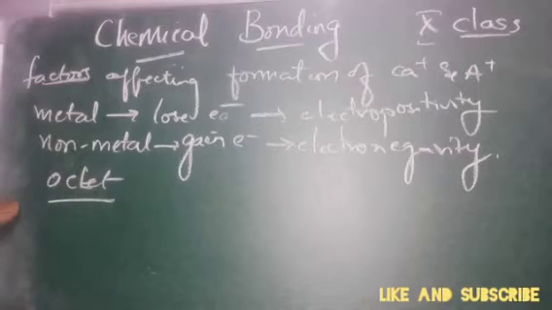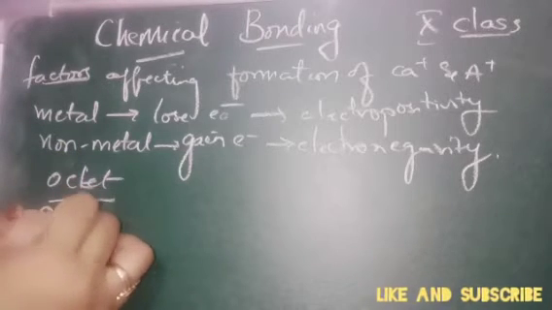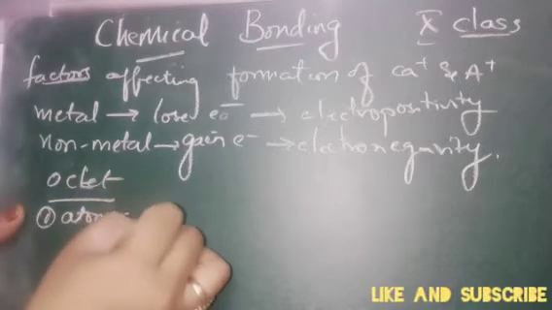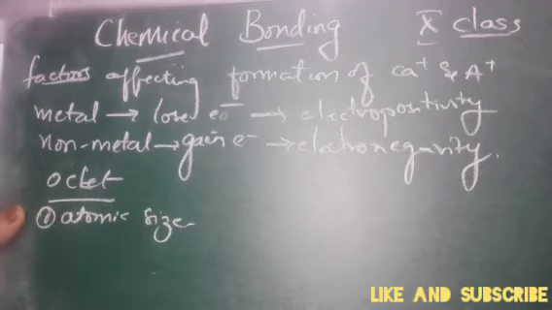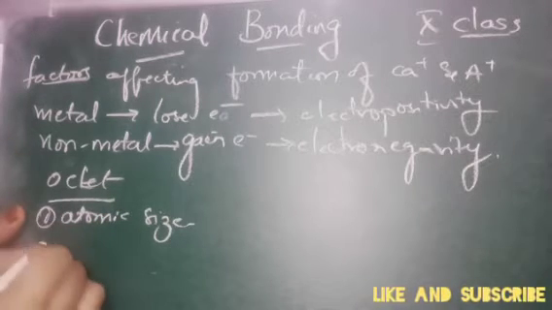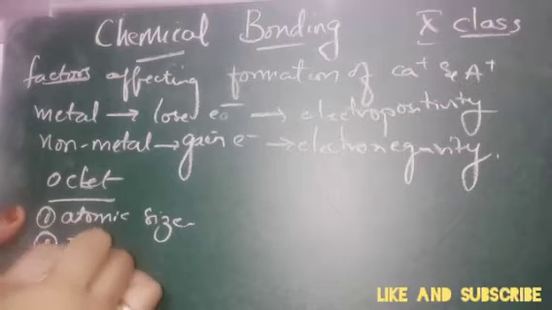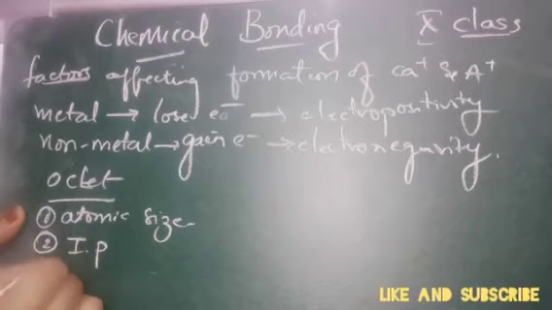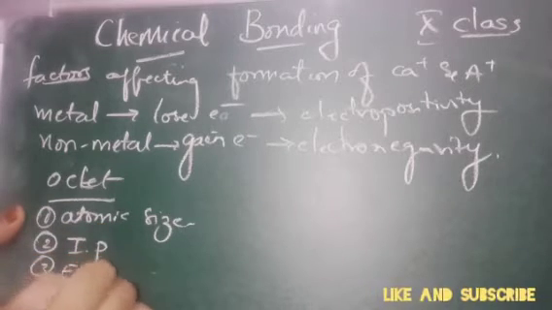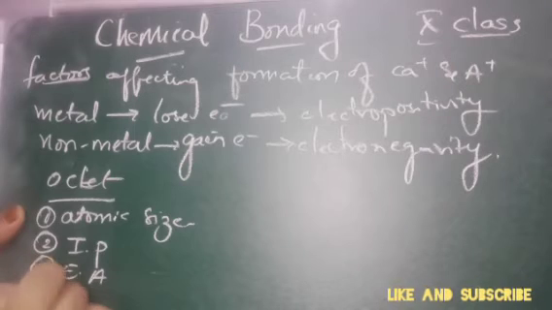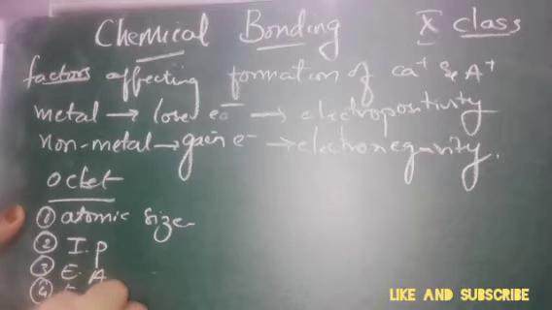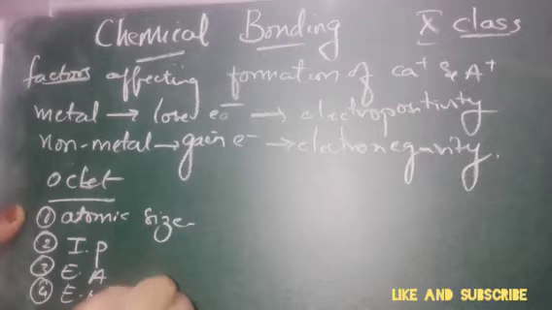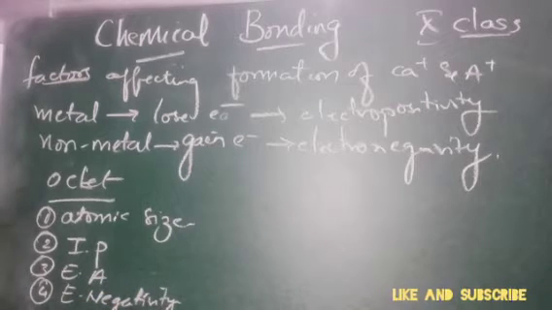What are those? First is atomic size. Second is ionization potential. Third is electron affinity, and fourth is electronegativity. These are the 4 characters on which it depends.